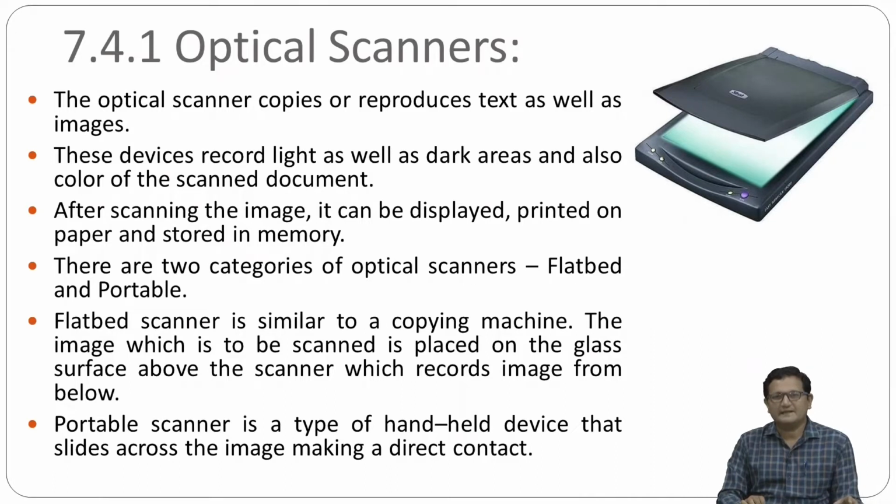So here at the right hand side, we have shown an image of the scanner. In the scanner, you have a lid, and if you open the lid, you will get one flat surface of glass. Now on that glass surface, you just have to put the document and close the lid. The scanner has one wire, usually a USB cable, and through the USB cable we connect this optical scanner with our computer. Whenever you execute a particular command from the computer, the scanner will scan the entire document, and you will get a soft version of that document in your computer system.